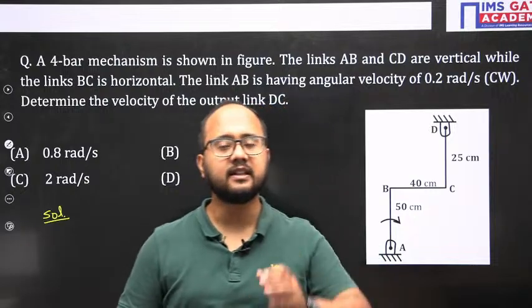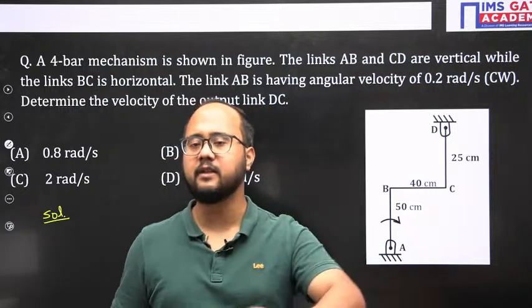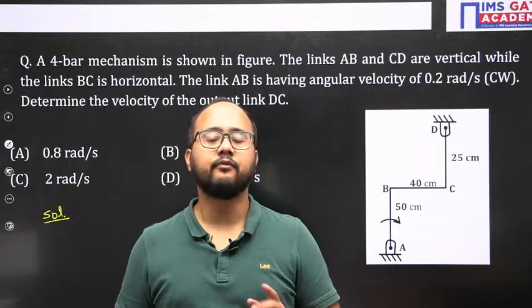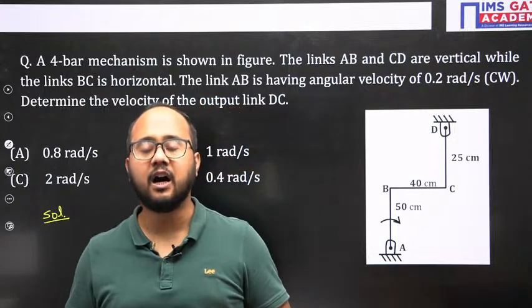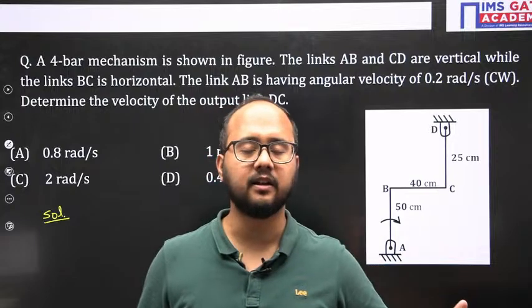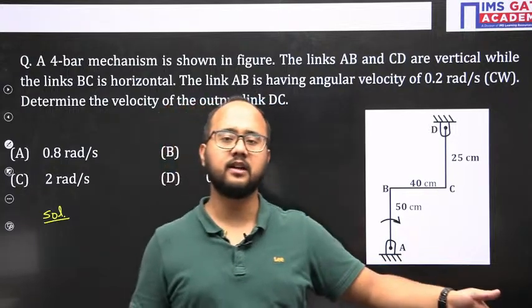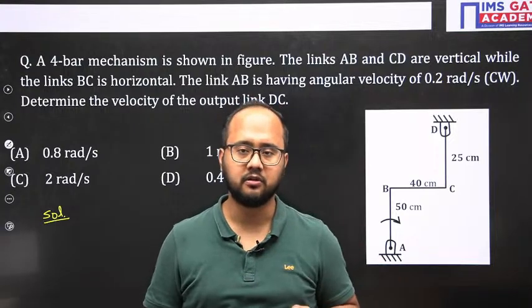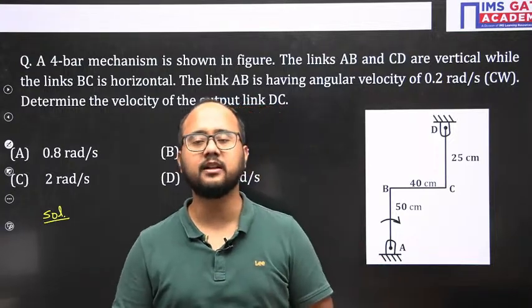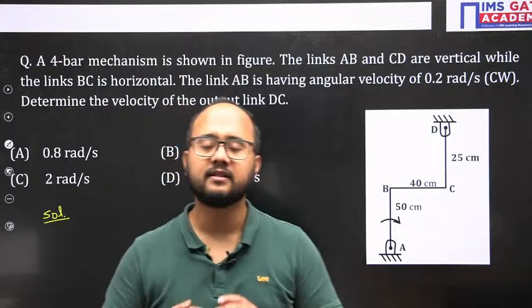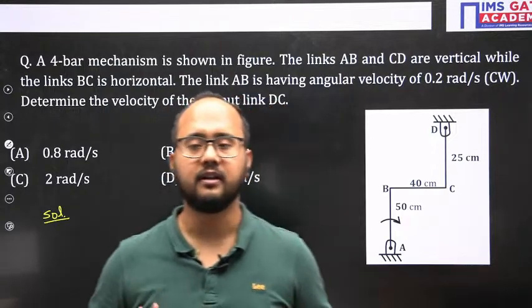Now generally this is one of the basic questions every student will ask: sir, which method do I need to apply? How will I be able to understand that in this question I will apply the velocity diagram method, or in this question I will apply the angular velocity ratio theorem? How to understand which method I need to use? So my simple suggestion to everyone, guys, please focus here.